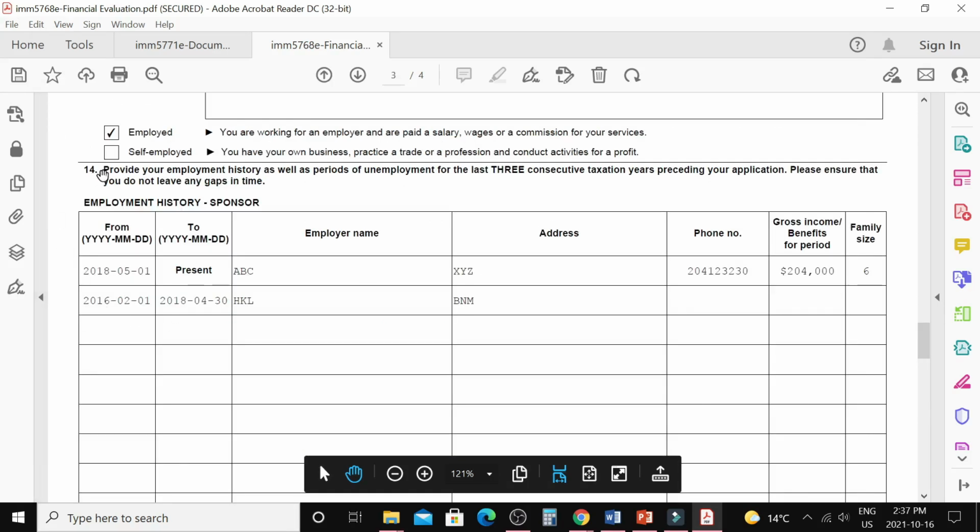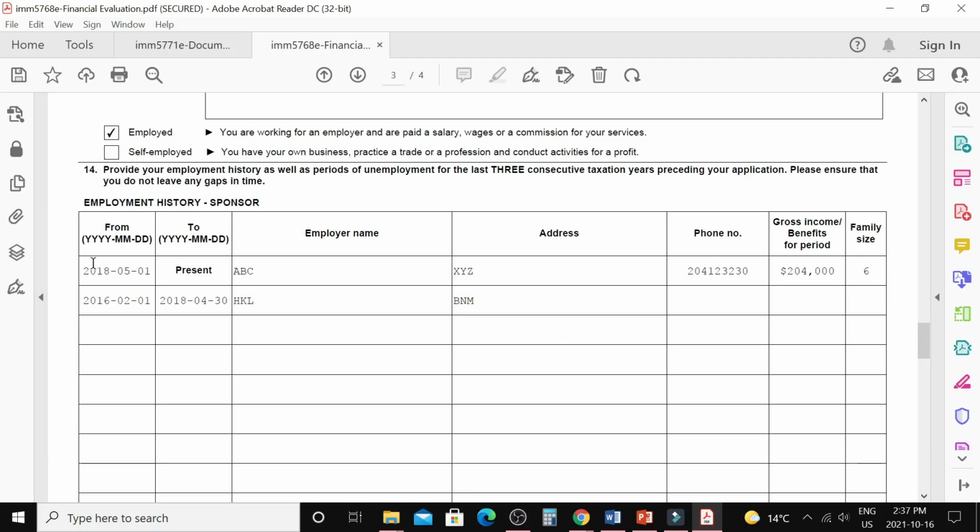Many people ask about question number 14 and 17, what they need to write here, what family size you need to write here. Here you need to write the family size in the given period of time between these dates. Suppose you have only 1 kid at that time, then you can write 3 people: you, your spouse and that kid. If you have 2 kids at that time, you can write 4 here: you, your spouse and your 2 kids. If you already sponsored someone and that person was with you in that period of time, then you can write 5. Accordingly, just provide what your family size was in this period of time.